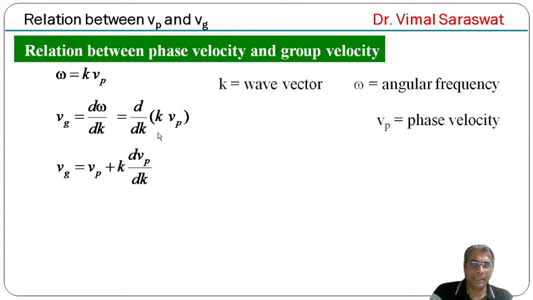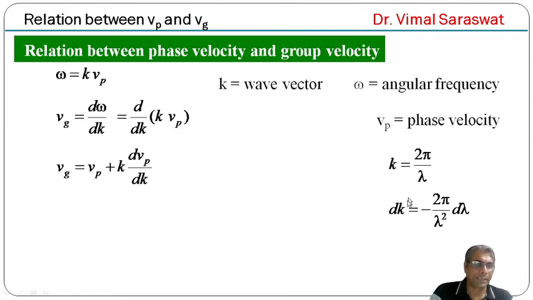So we apply here the u into v formula. First Vp is constant and we differentiate k with respect to k, so it will be 1. So here we have only Vp, and next we keep k as a constant and differentiate Vp with respect to k. So this will be k dVp upon dk, but k equals 2π by λ.